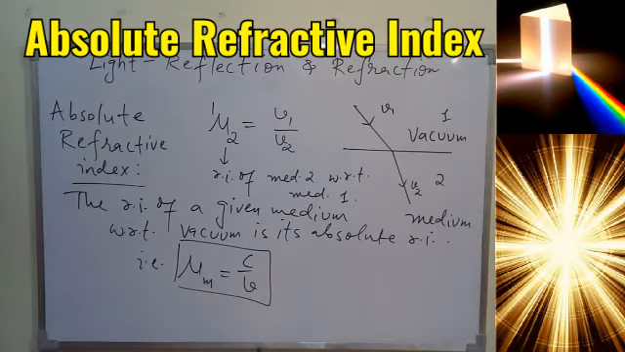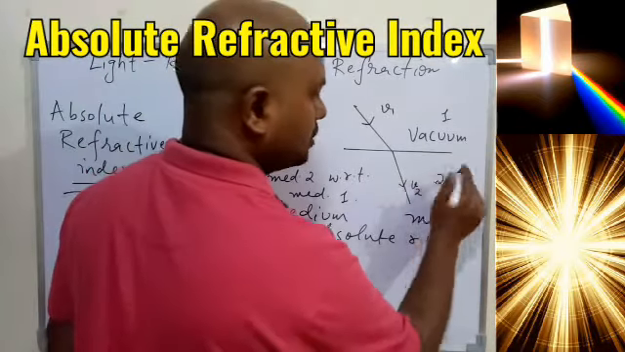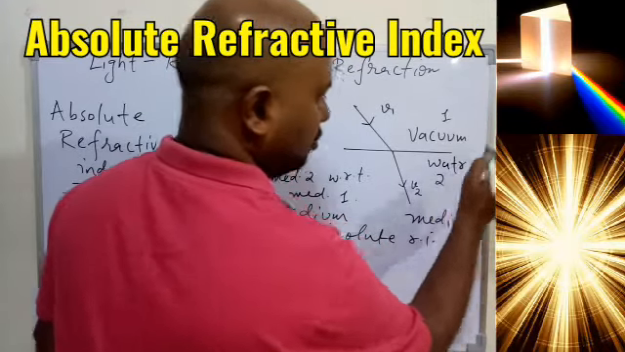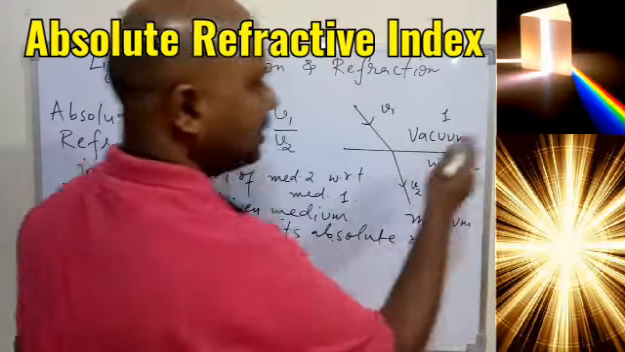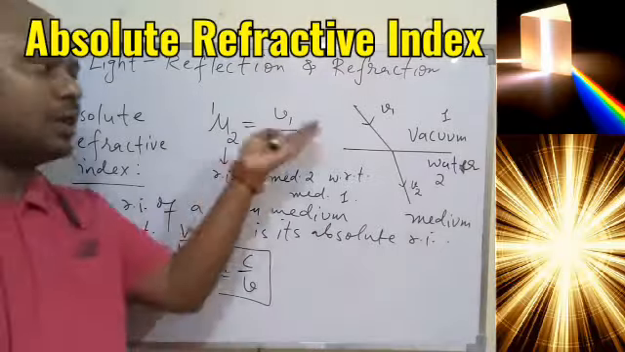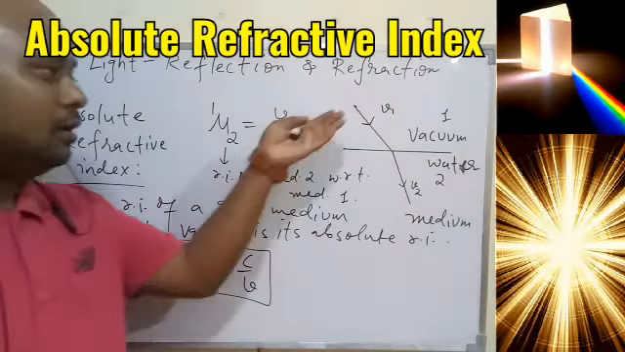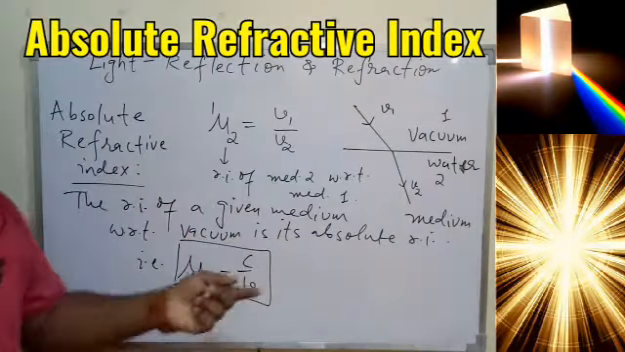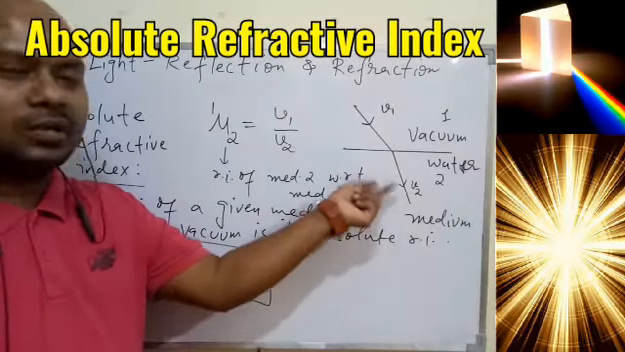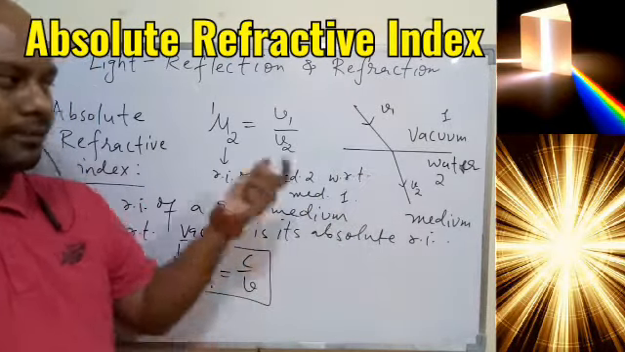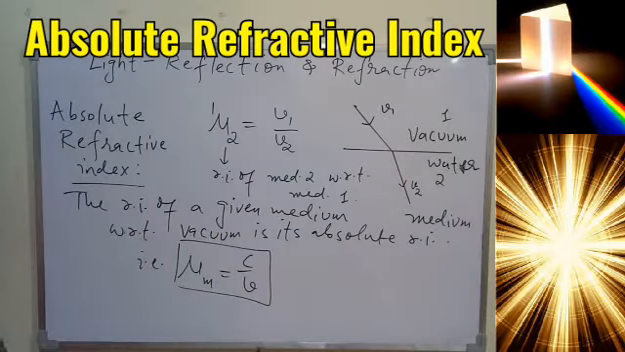Okay, so you understood if the given medium is water. So if the given medium is water, that is the light is traveling from vacuum to water. So in this case, whatever value of refractive index will come for the water, that will be its absolute refractive index. So that is a simple thing that we need to understand here.